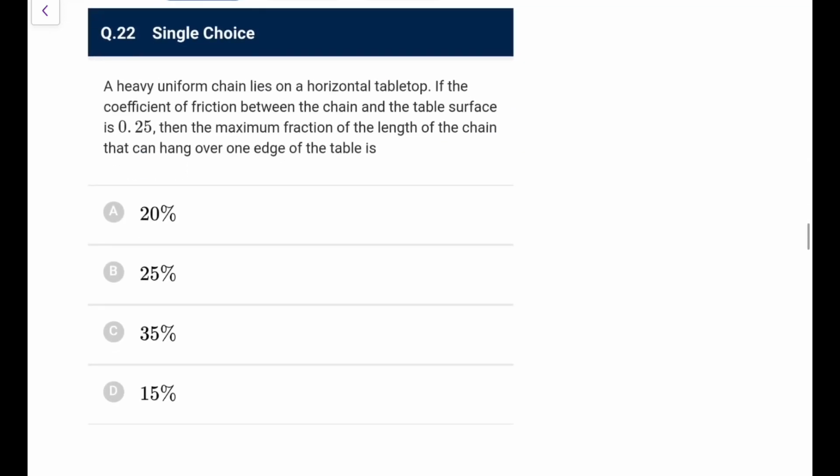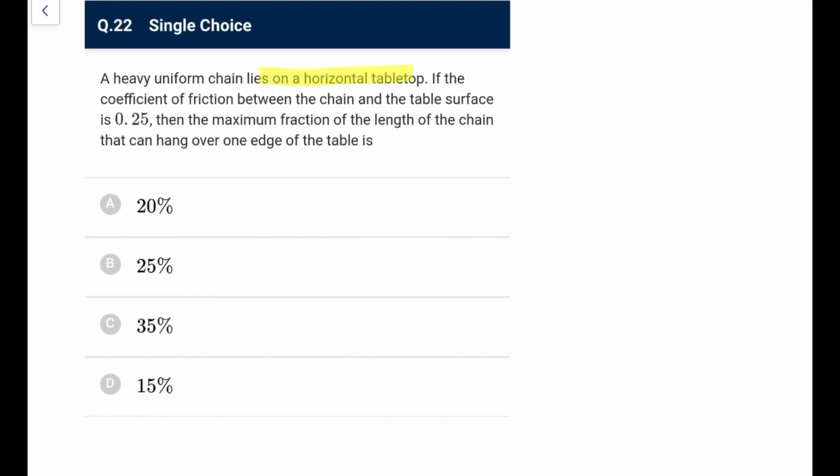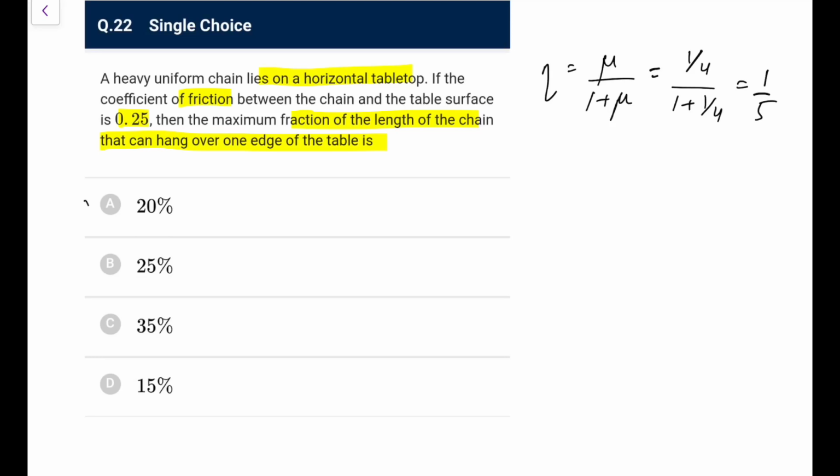Next one: a heavy uniform chain lies on a horizontal tabletop. If the friction coefficient is 0.25, then the maximum fraction of the length of the chain that can hang from one edge of the table. So you must have done it, I remember this fraction, you write it as mu upon 1 plus mu. So that is 1 by 4 upon 1 plus 1 by 4. That comes out as 1 by 5, or you can say that 20% of the length can hang over it.